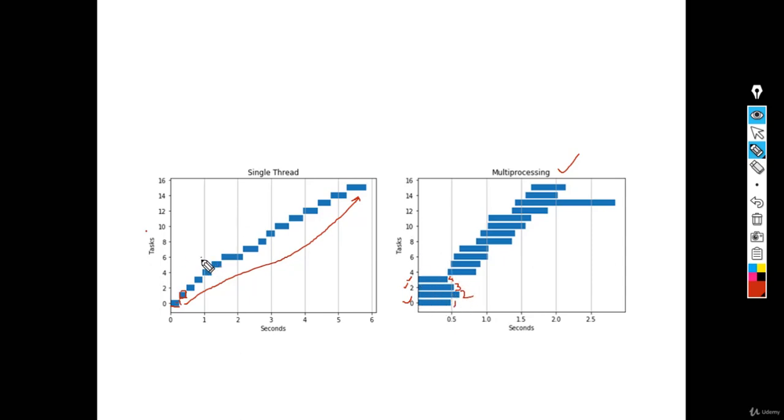In this same time frame, you are executing this bunch of tasks. But in the case of a single thread, you could see we have fewer tasks executed here, but in the case of multiprocessing, within the same time frame, we have executed many more tasks. So this is the importance of multiprocessing. Multiprocessing usually takes over several processing cycles or CPU cores, thus it will save your time.